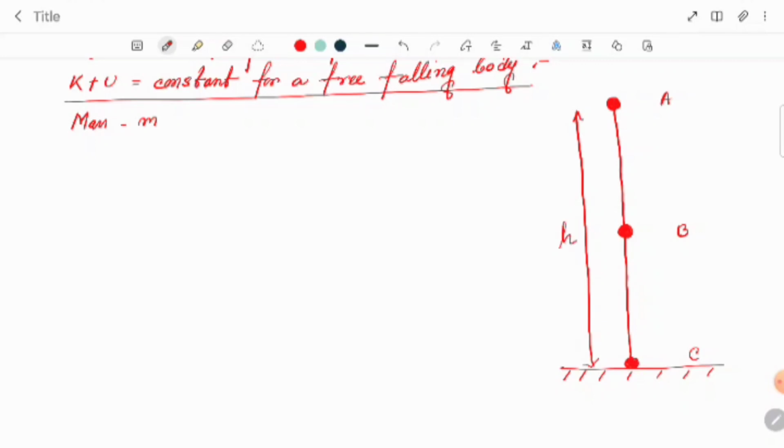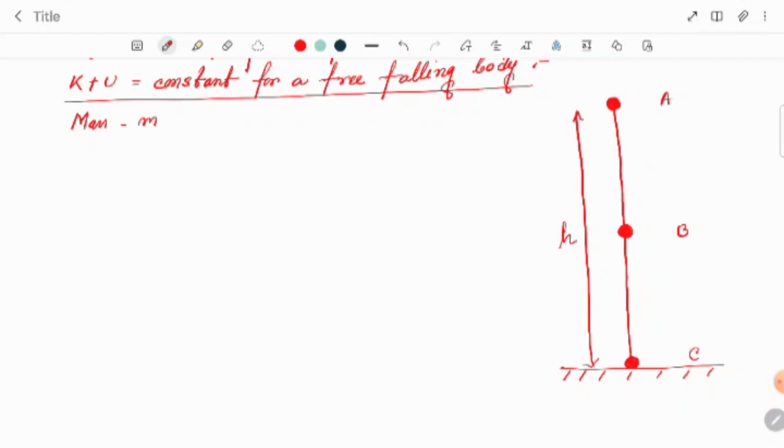Means at position A, the height of the body from the ground is h. Now we'll calculate the kinetic and potential energy at A, and when it has fallen a distance x, we'll calculate the kinetic and potential energy again, and at the point C we'll calculate them too, and check whether the total energy is the same or not.